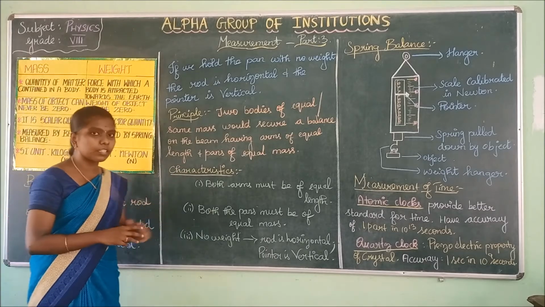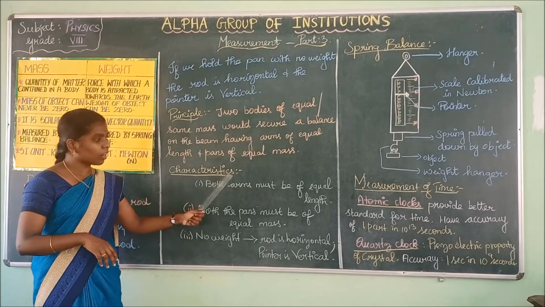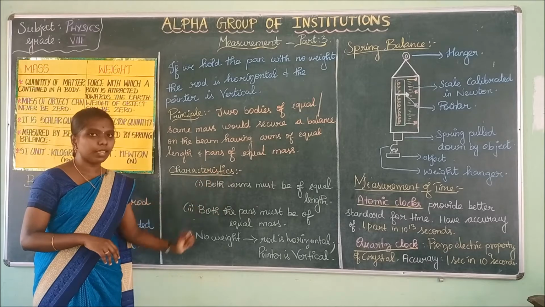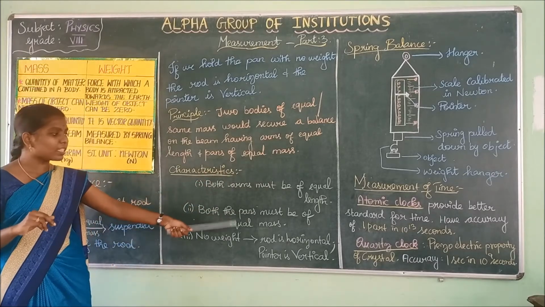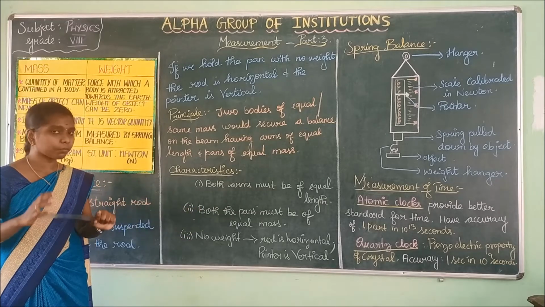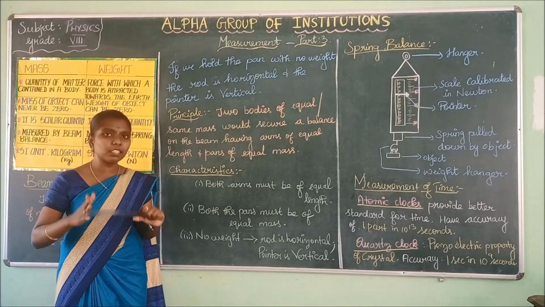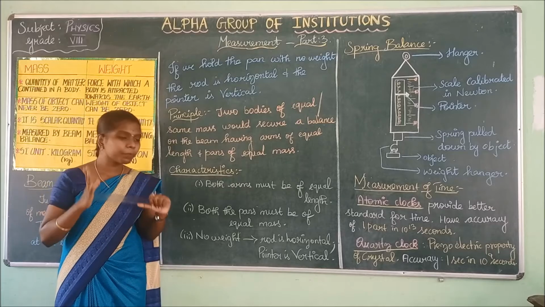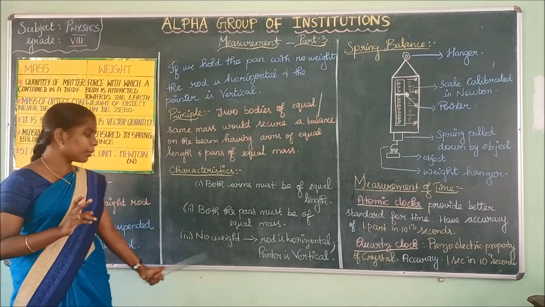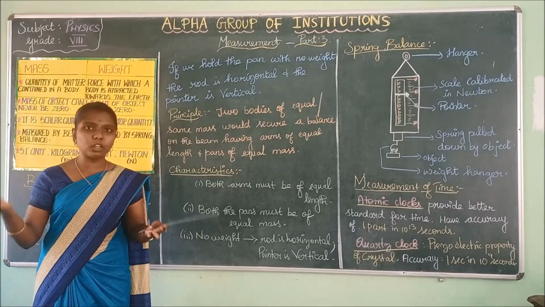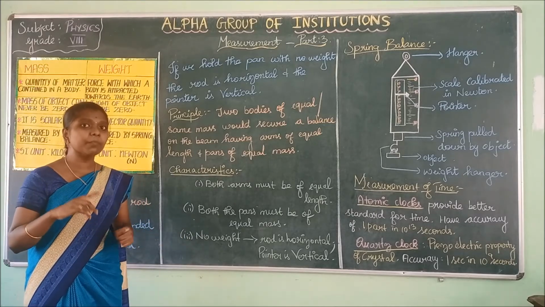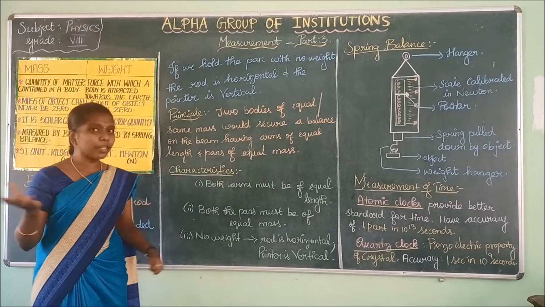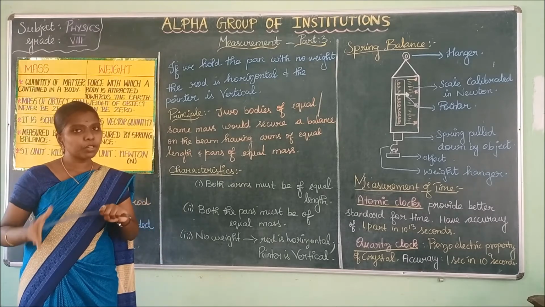Now, the characteristics of the beam balance. Both arms must be of equal length, and both pans must be of equal mass. As I said before, if we do not add any weight on the pans, what will happen? The rod will be pointing towards the horizontal side and the pointer will be pointing towards the vertical side.